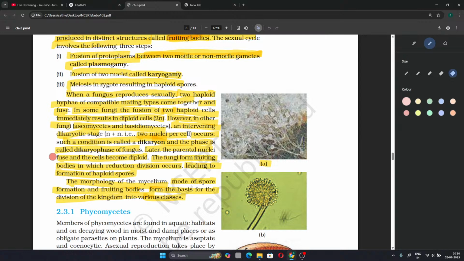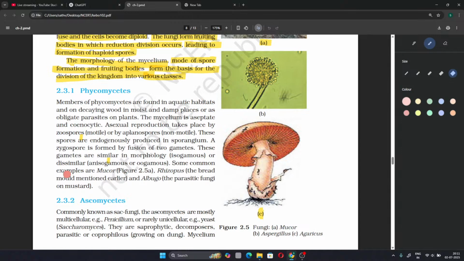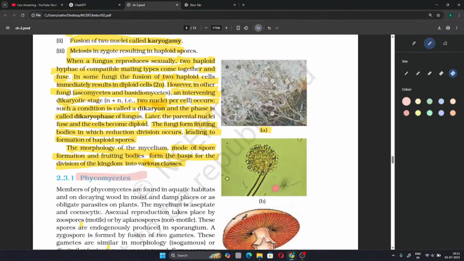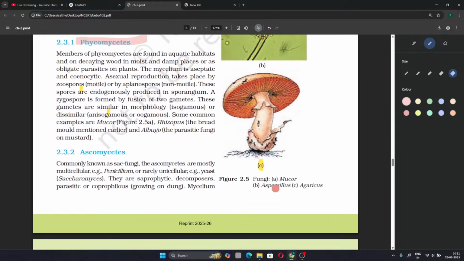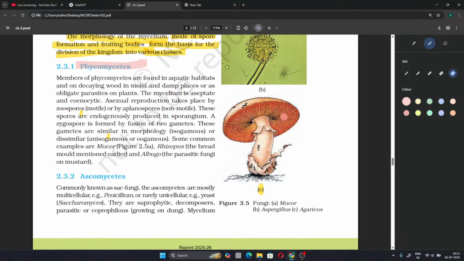The morphology of mycelium, mode of spore formation, and fruiting bodies form the basis for the division of the kingdom of fungi into various classes. The first class we see is the Phycomycetes. Before that, we'll see the diagrams given here: A is Mucor, B is Penicillium, this is Mucor, this is Aspergillus, and this is our mushroom. This structure is the annulus. This is the pileus, I believe. This is the stem, stipe.